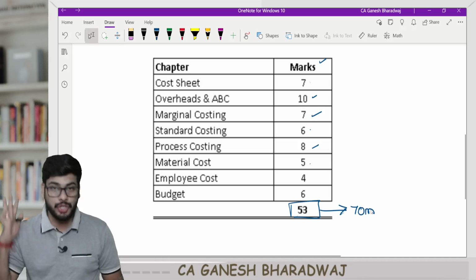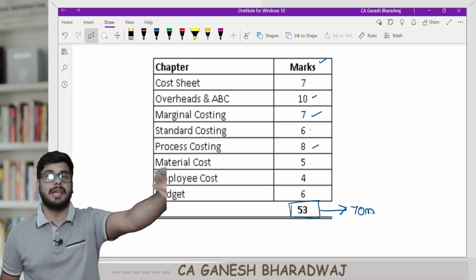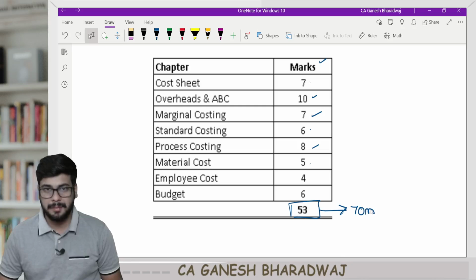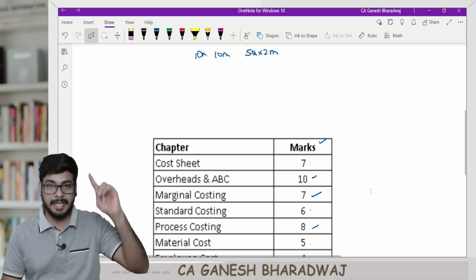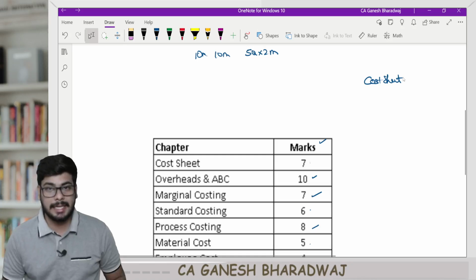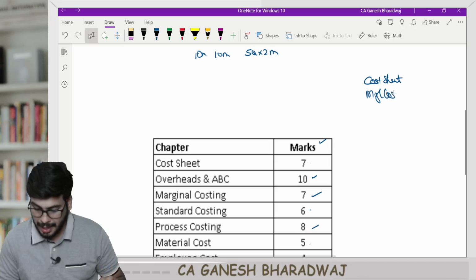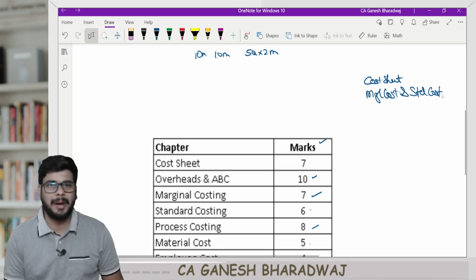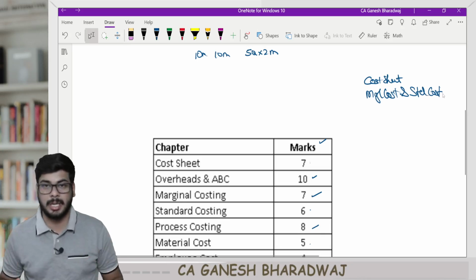That's a huge number. One more thing I want to tell you: in the last attempt, the May attempt, students were telling me that there were case study based questions. One case study based question came from cost sheet, and another came from marginal costing and standard costing put together, mixed. And apart from that, there were 5 standalone MCQs which can literally come from any other chapter.